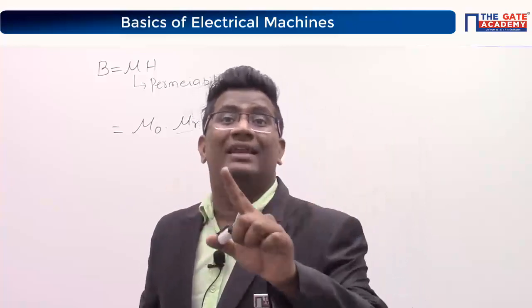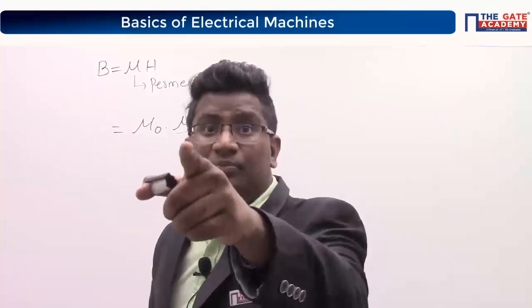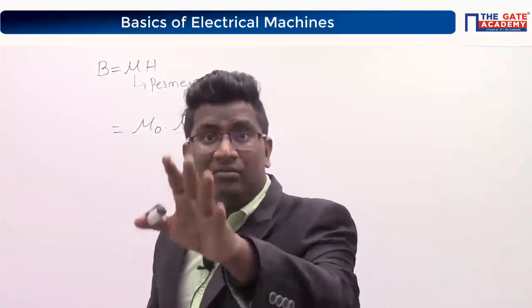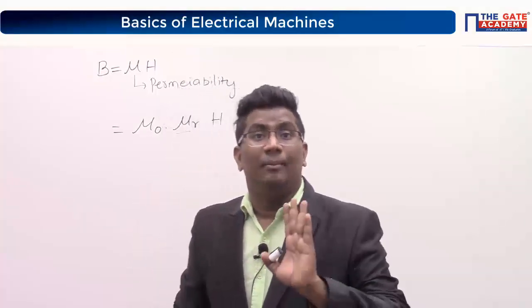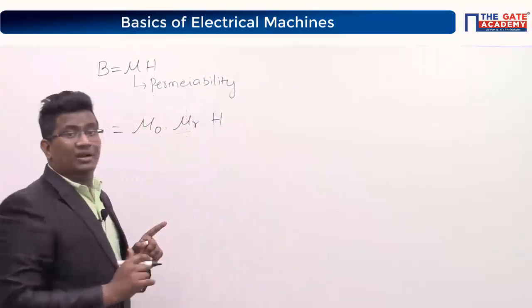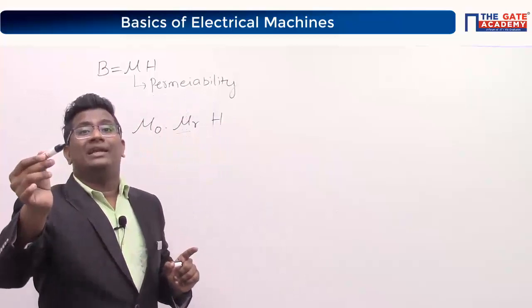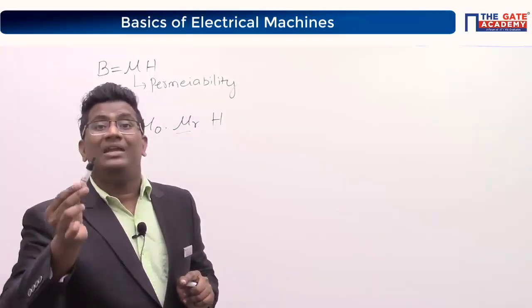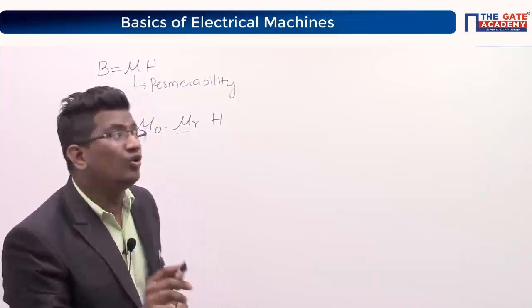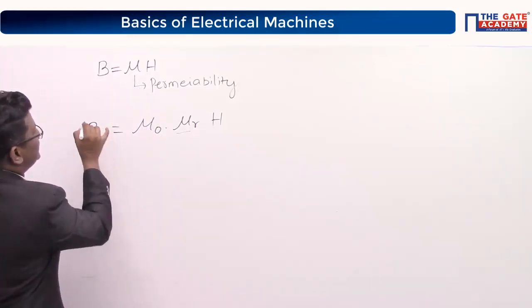You cannot say air directly. Yeah, magnetic material, Pooja, perfect. Magnetic core medium. Medium, that is the correct word. Are you getting my point? Mu r is the relative permeability of the core medium, which is equal to flux density, B.